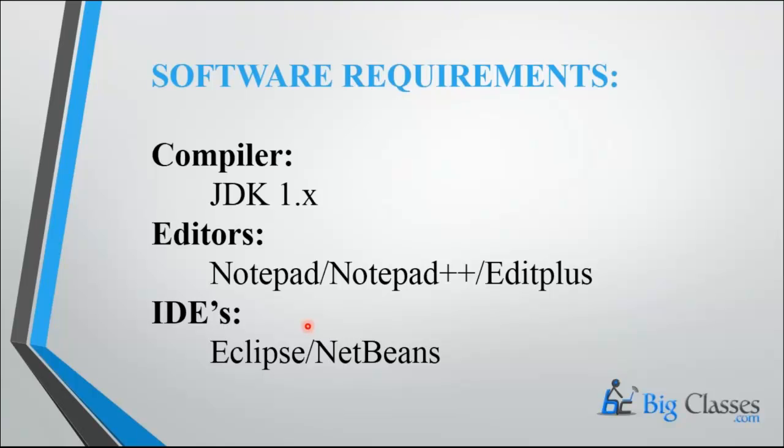Now coming to the next slide, the software requirement for Java is a compiler. The compiler is JDK, which stands for Java Development Kit. Like in C we use Turbo C, Borland C, Dev C, ANSI C, in the same way for Java we use a compiler called JDK. And in 1.x, x is a number like 0, 1, 2, 3, 4, 5, 6. The current version is 1.9, which is the upcoming version. The developers are also using 1.8. You can download anything from the net.